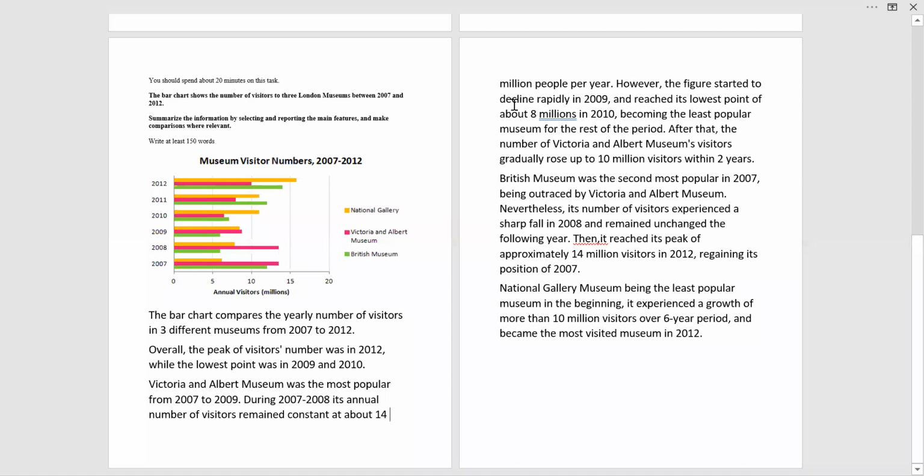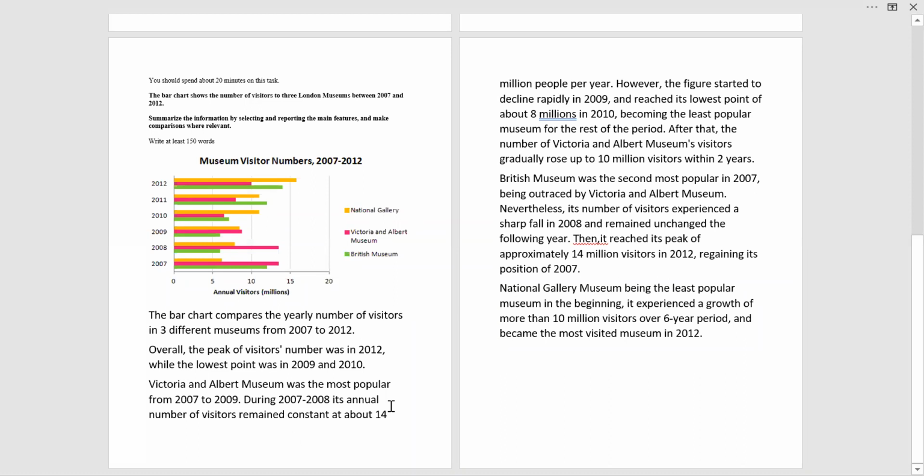However, figures started to decline rapidly. This is how we are showing the changes, declining, increasing, and to what degree the change is happening. So, decline rapidly in 9, right? So here they have said that it declined in 2009. And after that, no, it did not decline in 9, I guess.